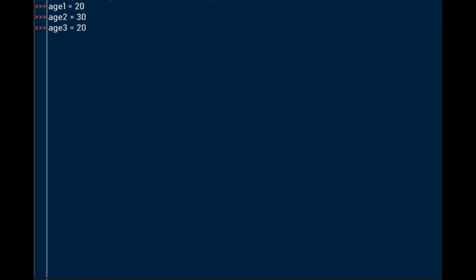We're going to look at the comparison operators. We start by declaring three variables: age1, which is assigned a value of 20, age2 assigned a value of 30, age3 assigned an integer value of 20. Equal to checks if two values are equal. Strings can also be compared.